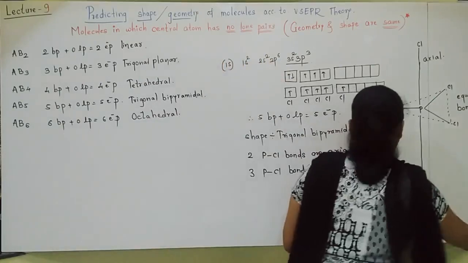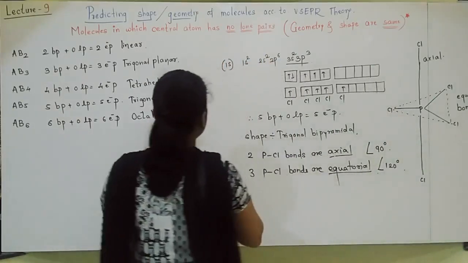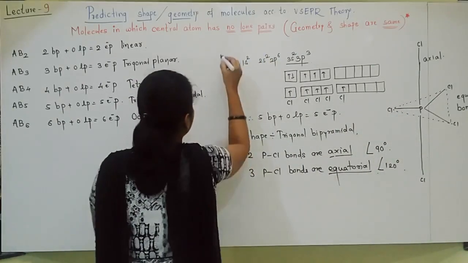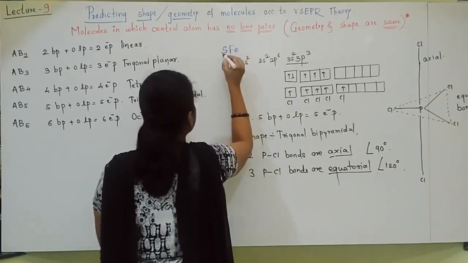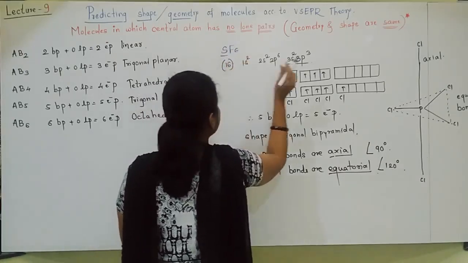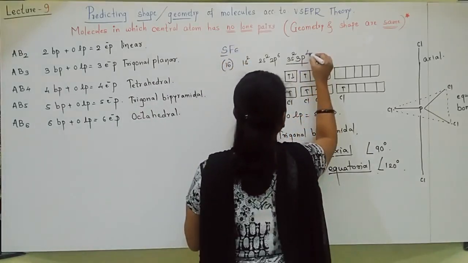Students, the next molecule we'll see is SF6. The central atom is sulfur, atomic number 16. I will write 3p4.